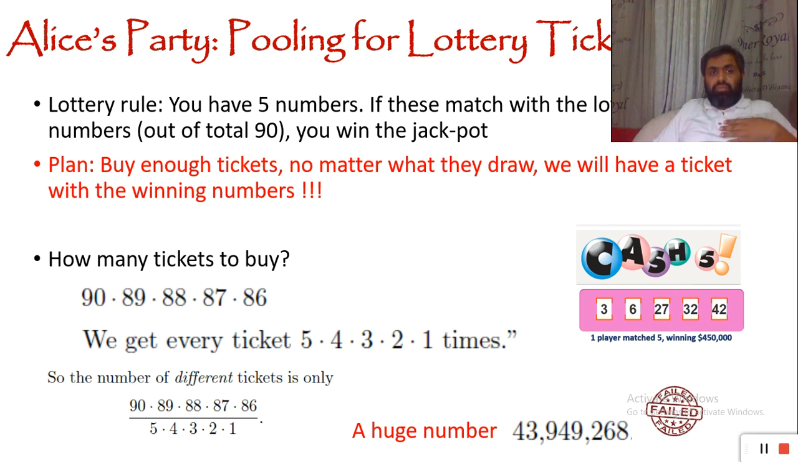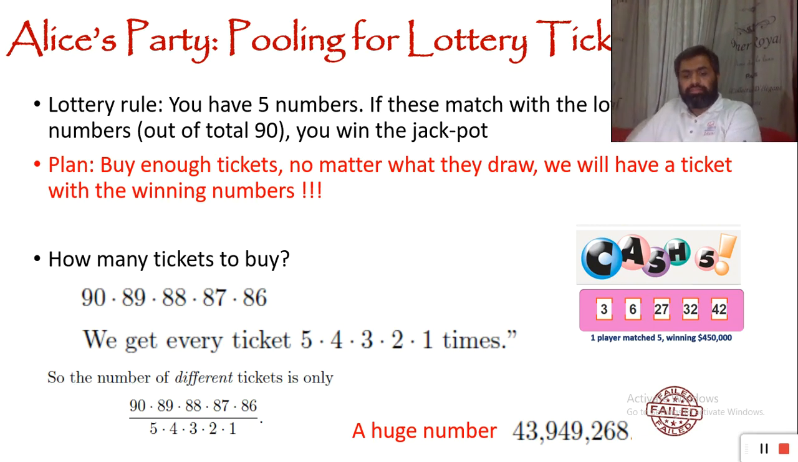Then they can win no matter which numbers come, because they always have that combination. This is a huge number. Alice says, even if we sell our home where we are sitting, we still cannot buy this many tickets, so it's not a good idea. Let's think about something else.